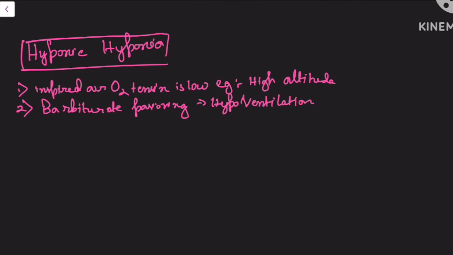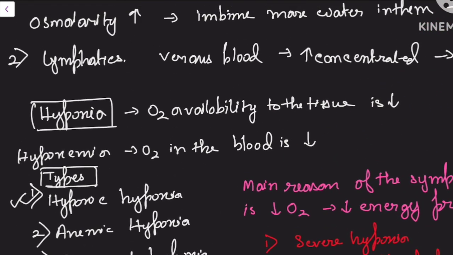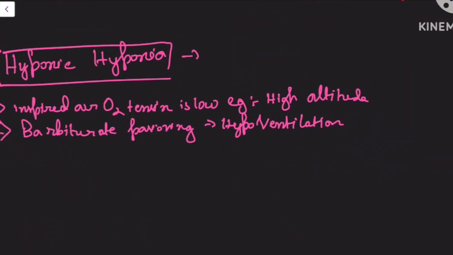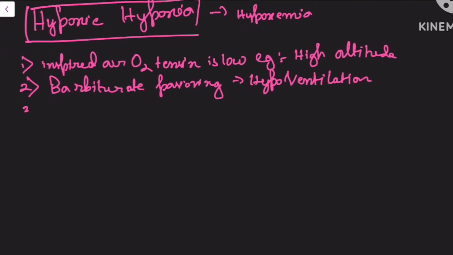And another thing I just want to specify is, as I said, what is hypoxemia? This thing is only present in this type of hypoxia. In the other types of hypoxia, it is not present. Now, the third cause. Remember ventilation perfusion ratio. So the third cause will be ventilation perfusion mismatch.